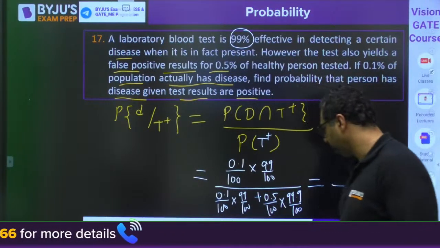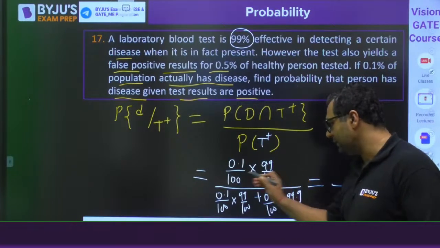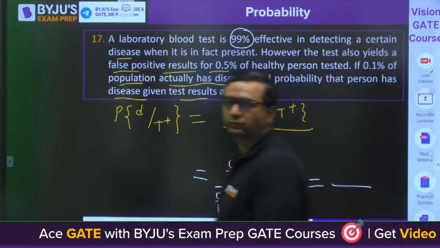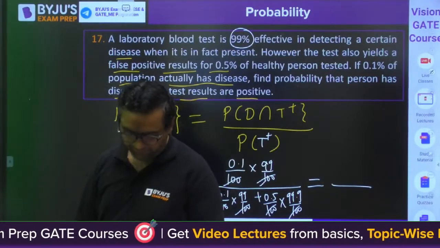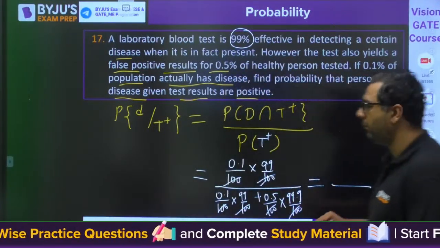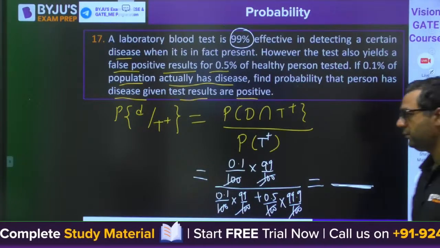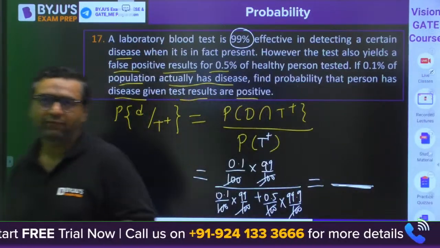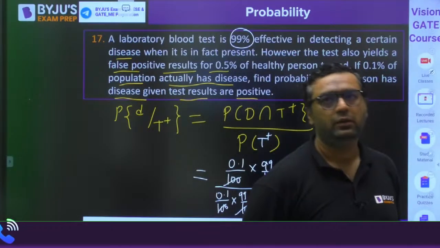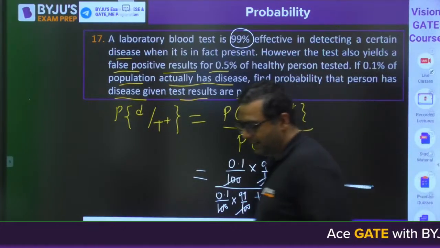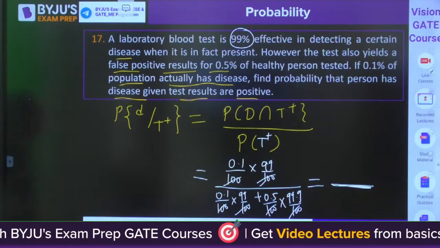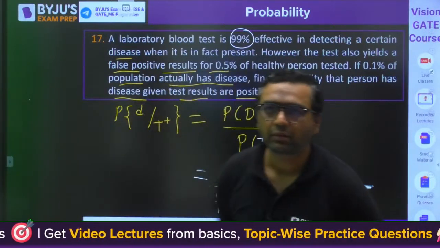Tell me. 100 you can cancel out. 0.4. I'm waiting for others to answer. Tell me guys, tell me. 0.16 is correct.